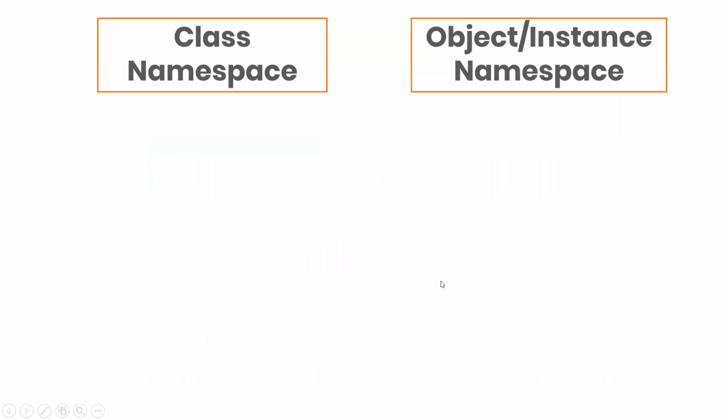Okay, now the class namespace. In the last example of the car, what was the object or instance namespace? The company and the model one was the, what was it?